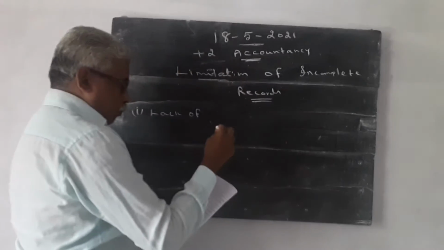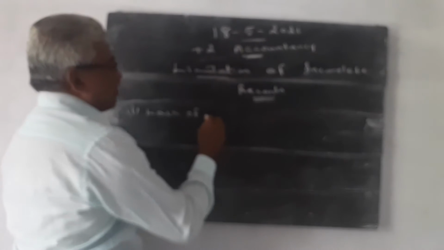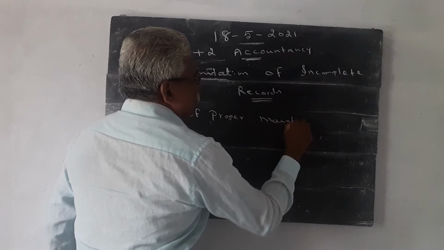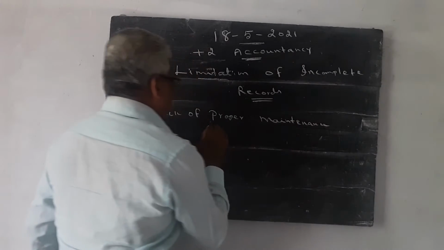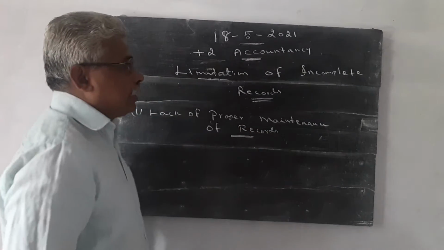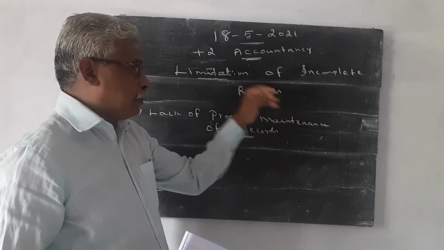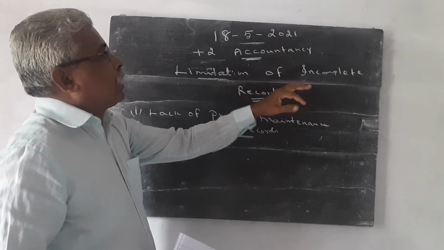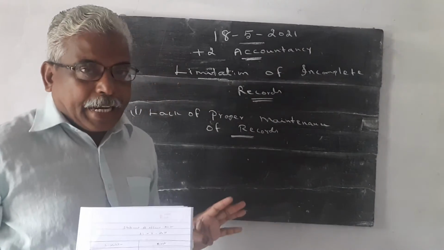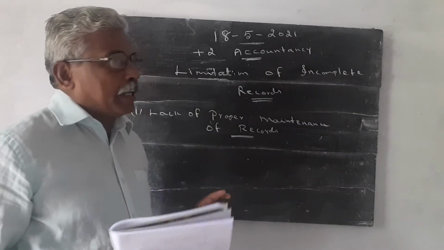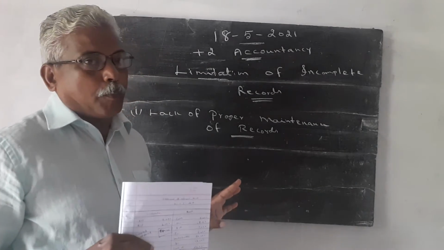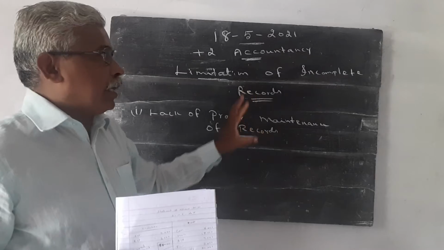lack of proper maintenance of records. Dear students, already we studied the features of incomplete records. At that stage, we studied that in incomplete records only cash account and personal accounts are maintained. The real account and nominal accounts are not properly maintained. The same answer you will write here also.